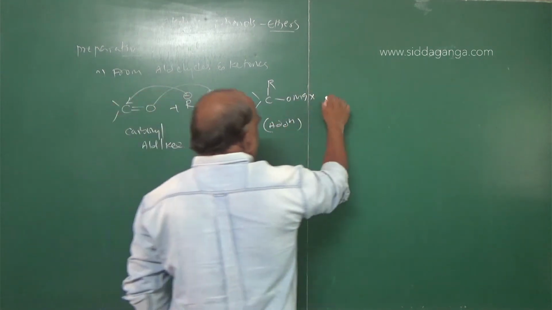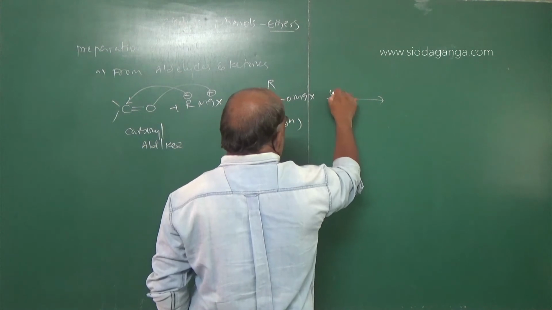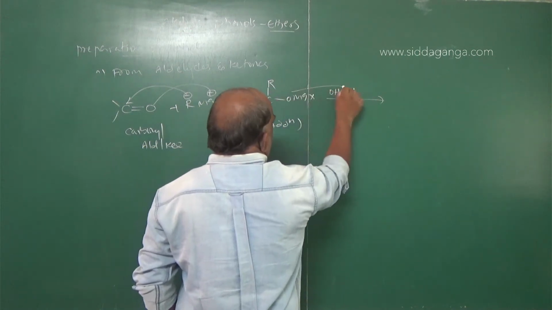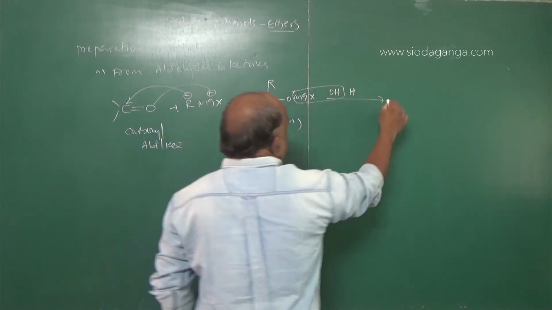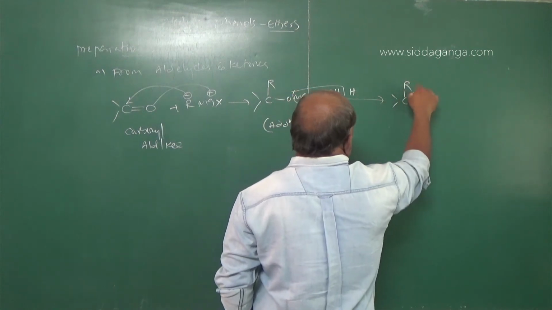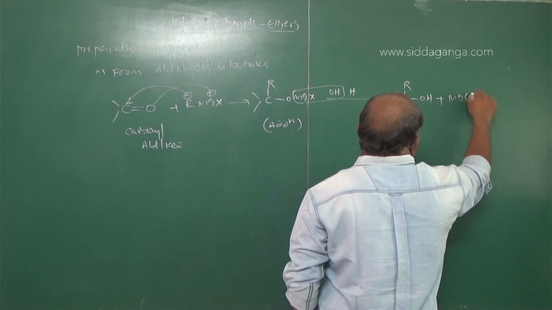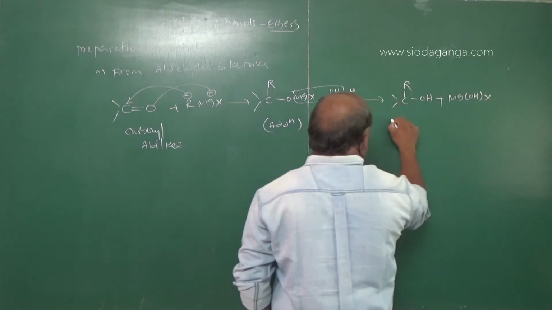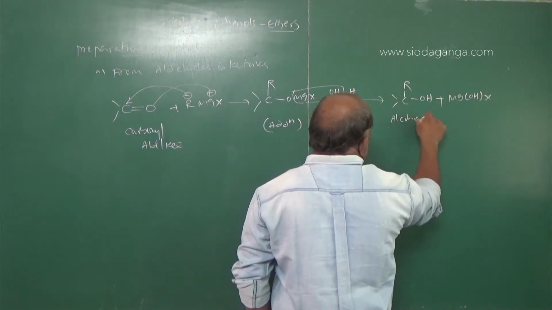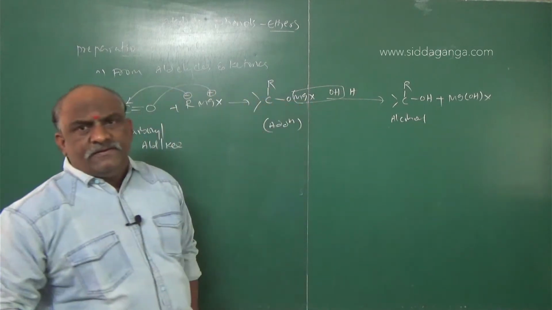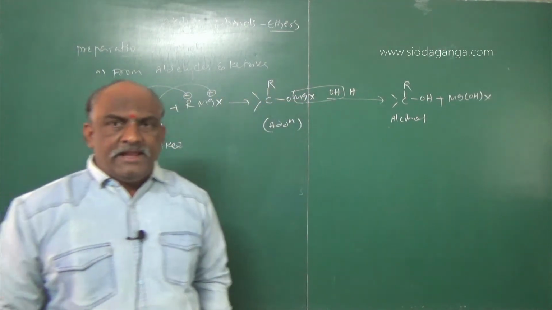Next add water, OH, H. Eliminate this, remaining is ROH plus Mg(OH)X. This is alcohol. So this is a simple reaction.